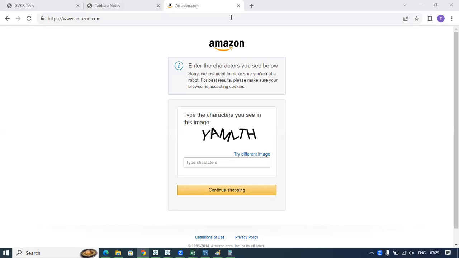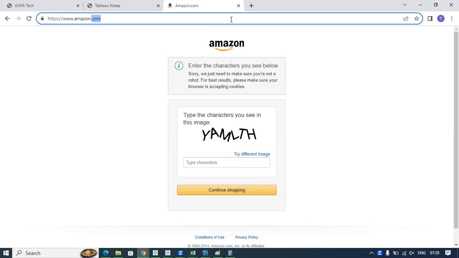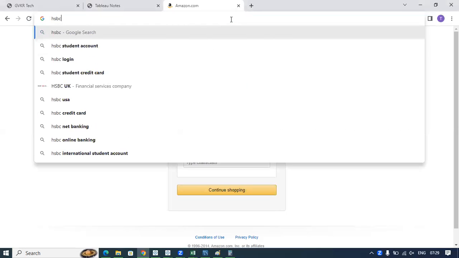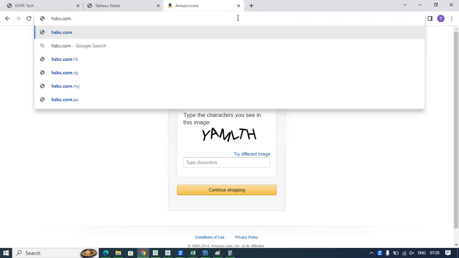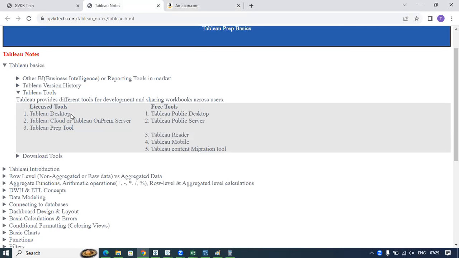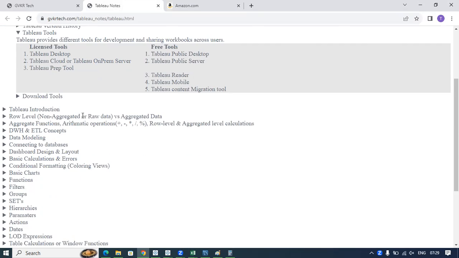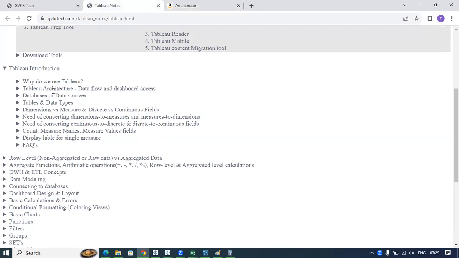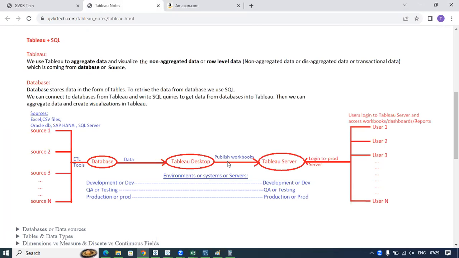So I will tell you one more example. For example, if you take any bank, if I take HSBC bank, hsbc.com, this is also a server actually, or sbi.com. So all these are servers actually. So servers can be accessed from anywhere in the world using internet. Okay, so that is the meaning of server. So once you publish anything to the server, users can log into this server and they can access all these workbooks. So for example, if I go to Tableau introduction, in the architecture I have provided this information.